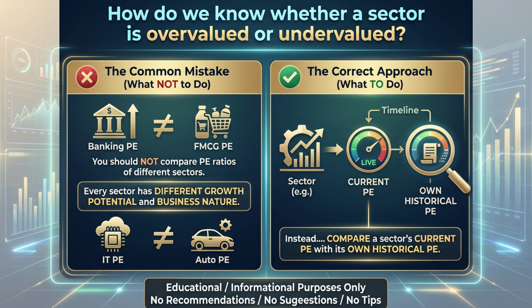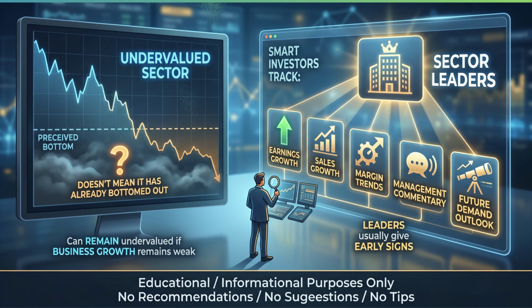But valuation alone is not enough. Just because a sector looks undervalued doesn't mean it has already bottomed out. A sector can remain undervalued for a long time if business growth remains weak. That is why smart investors track earnings growth, sales growth, margin trends, operating profit margin and net profit margin, management commentary, future demand outlook, especially of the sector leaders. Leaders usually give early signs about the future direction of the sector.